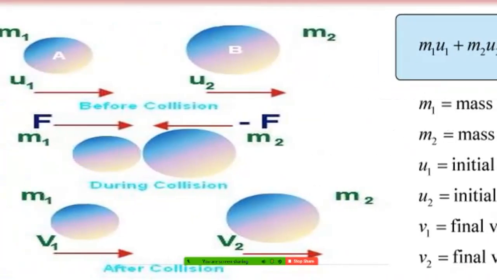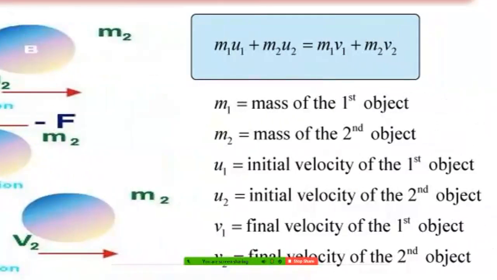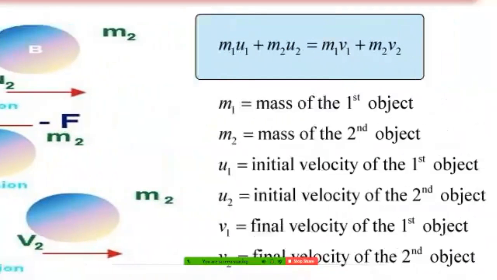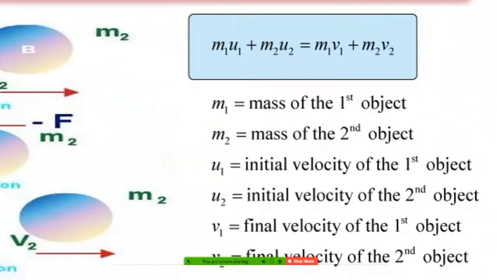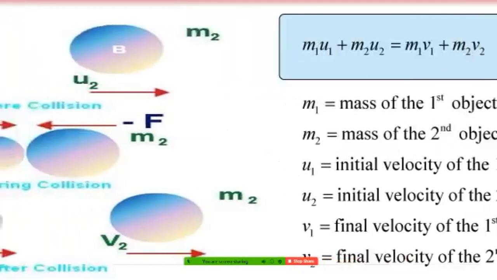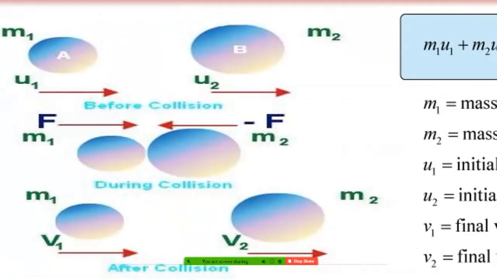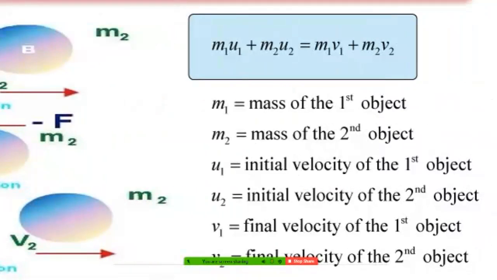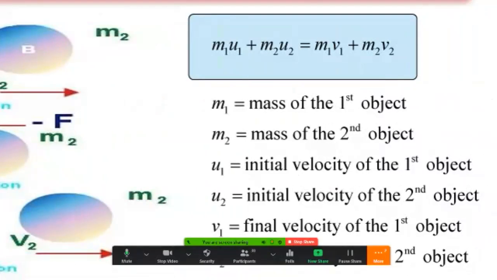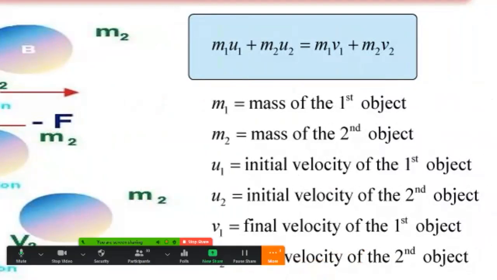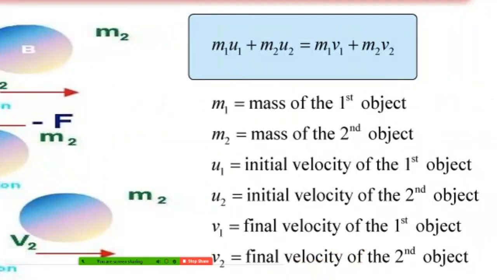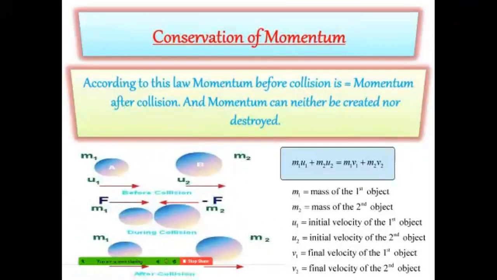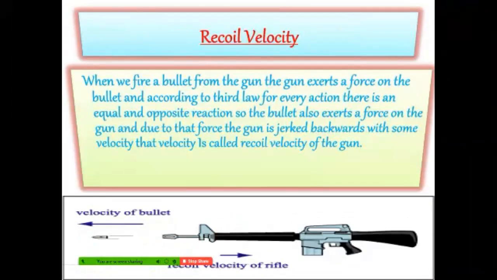And here the u1. What is u1? Initial velocity of the first object. And what is u2? u2 is the initial velocity of the second object. And v1, after the collision, v1 is the final velocity of the first object, and then v2 is the final velocity of the second object, students. So here you have seen conservation of momentum, how it is happening.